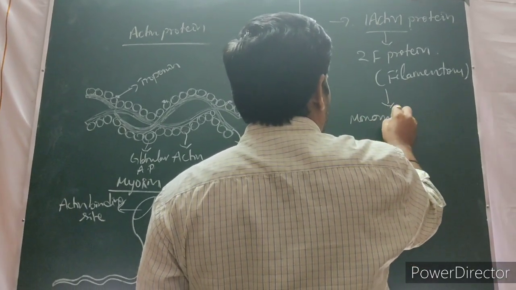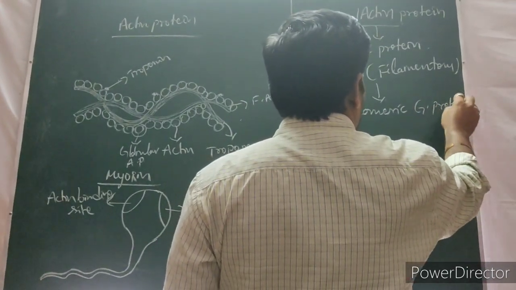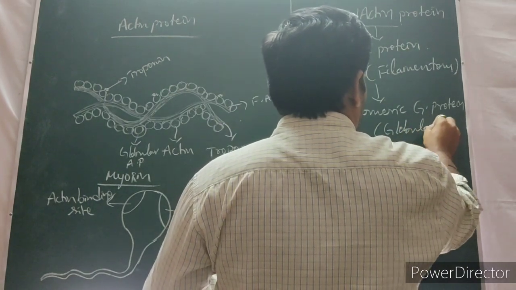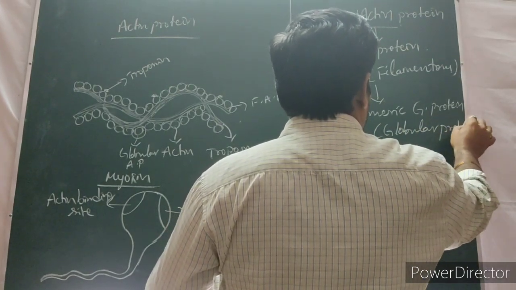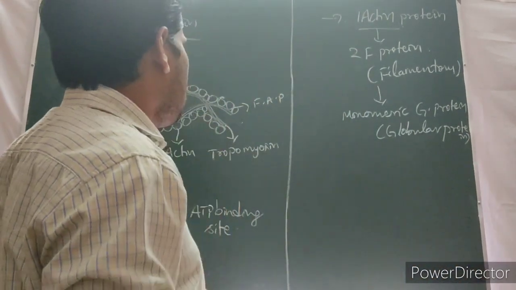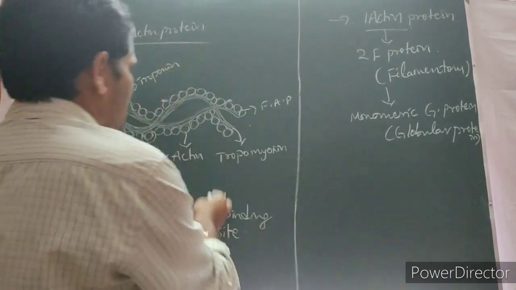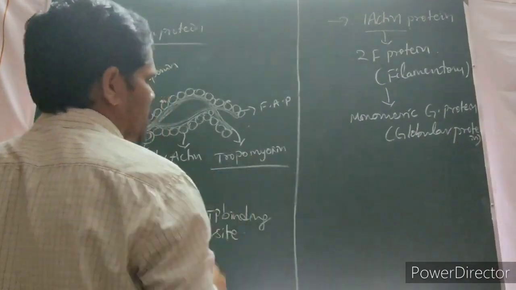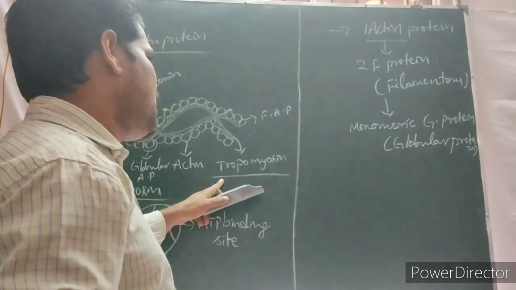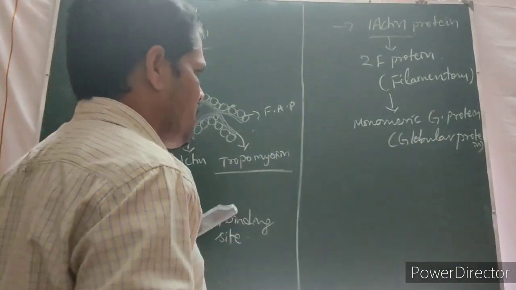So one filamentous actin protein, how is it formed? From monomeric G protein. What is the meaning of G? Globular protein. This actin protein is parallelly adhered with the help of tropomyosin. Tropomyosin is a regulatory protein. It is not a structural protein, it is a regulatory protein.